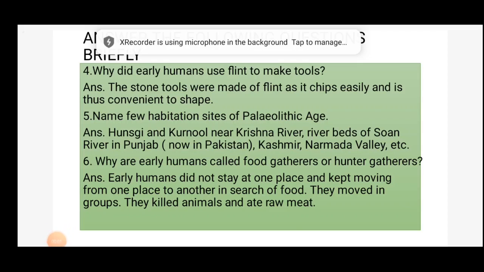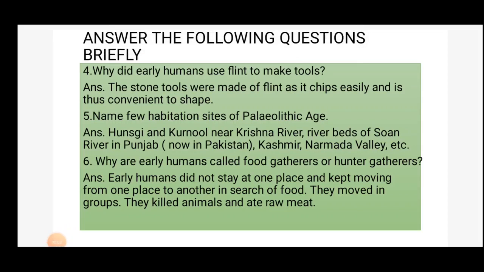Fourth brief question is, why did early humans use flint to make tools? The answer is, the stone tools were made of flint as it chips easily and is thus convenient to shape. Flint means hard rock. They made tools from that hard rock because it was easy to remove the unwanted materials on that rock, and it was easy to shape those rocks.